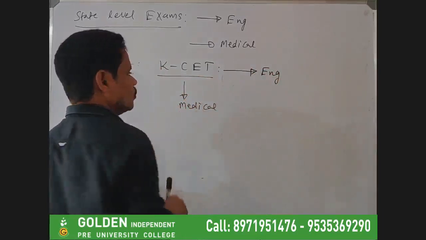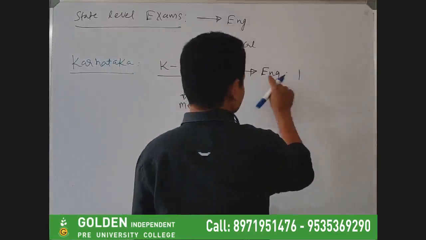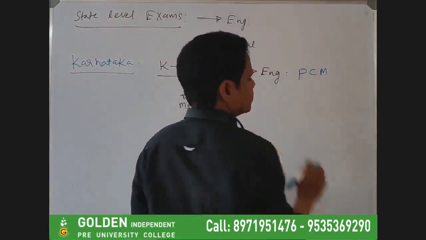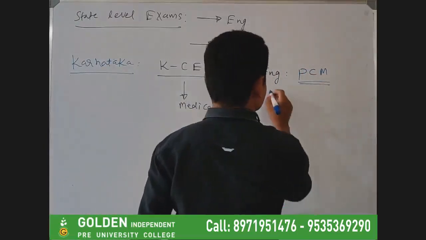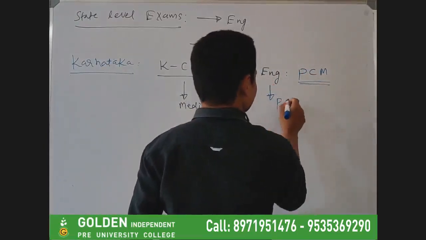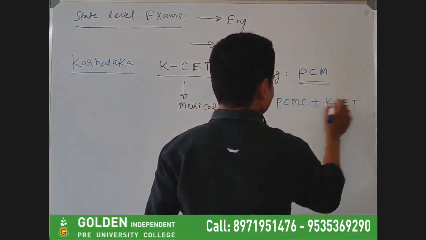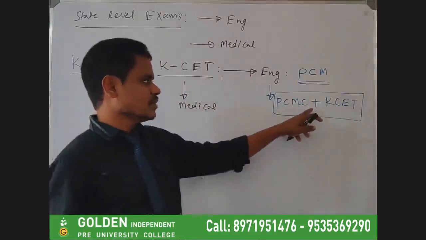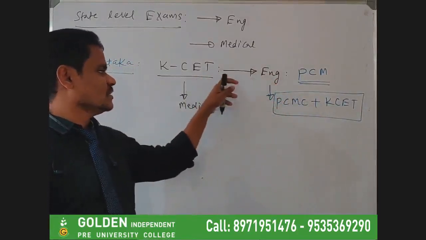For the student who can apply for KCET, the subjects for the engineering program will be PCM, and these are the core subjects. Generally students have to opt for PCM plus KCET coaching in their 11th and 12th standard, or first PUC and second PU. This is the course you have to go for if you want to become an engineer through this KCET exam.